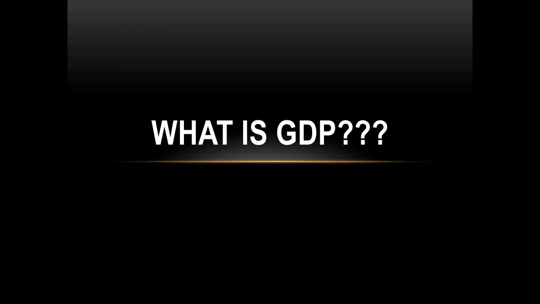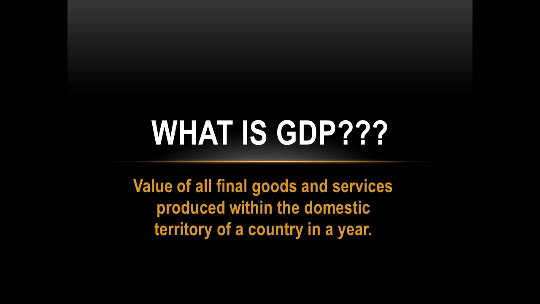It says it is the value of all the final goods and services produced within the domestic territory of a country in a year. What is important for you to understand is the concept of domestic territory. Obviously, domestic territory means the area within the political frontiers of the country, excluding the military establishment, consulates, and the embassies of all the foreign countries that we have in India. And it includes, whereas, all the Indian embassies that are situated anywhere outside in the world. So that's the meaning of domestic territory.